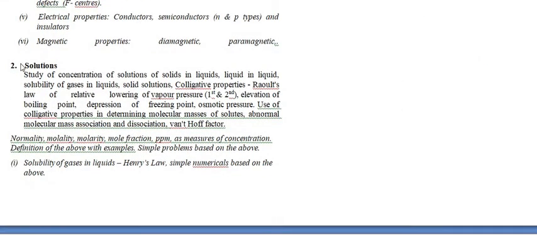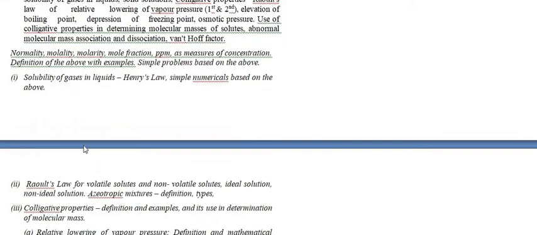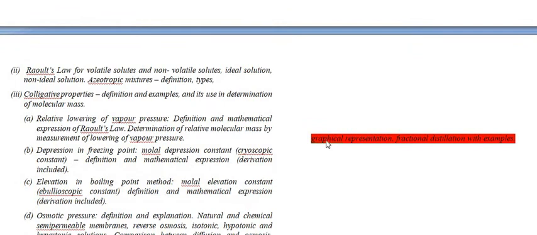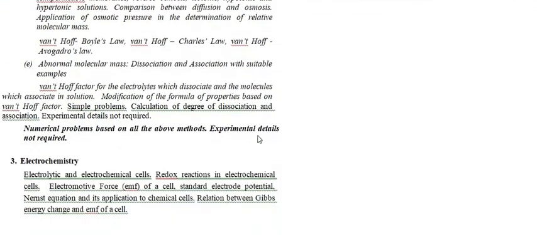Now if we move to chapter number 2, that is the solution chapter, there is a reduction of only one topic, that is the graphical representations and fractional distillation with example under Raoult's law. So the topic under Raoult's law is the azeotropic mixtures. In the azeotropic mixtures, now its definition and types are the only part of the syllabus, and they decreased the graphical representation and fractional distillation with example of the azeotropic mixtures. The rest of the topics were intact, the same ones.